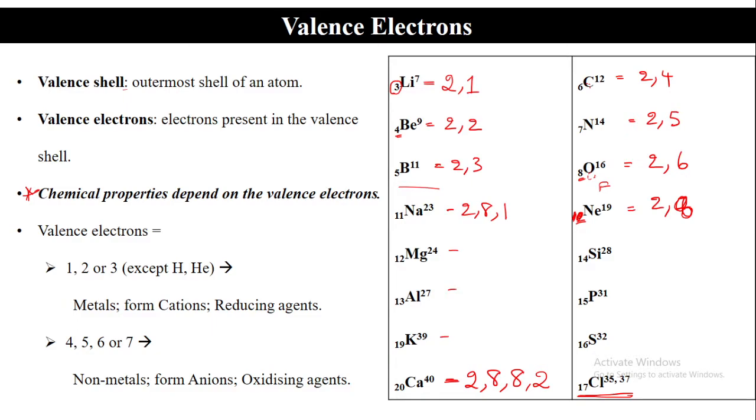The number of neutrons is varying, because the mass depends on protons and neutrons, and here the protons are not changing. 17 is a fixed atomic number. The number of neutrons is changing, so this electronic configuration will not change. The number of electrons remains the same.